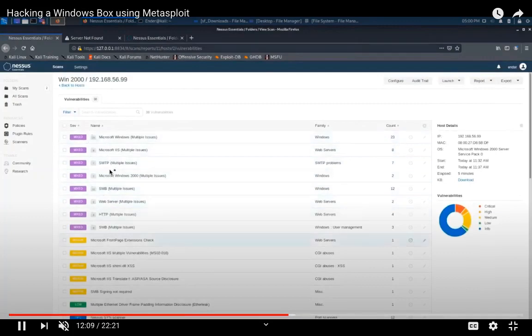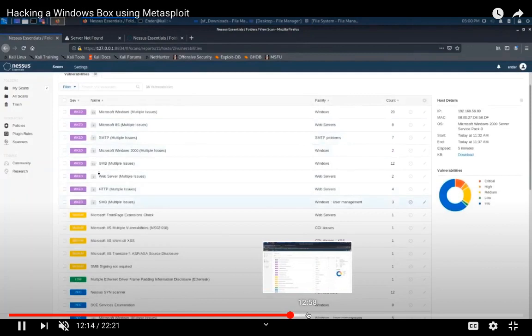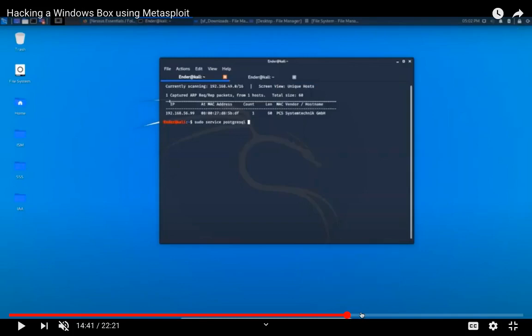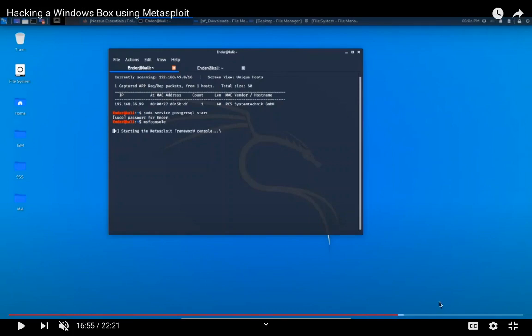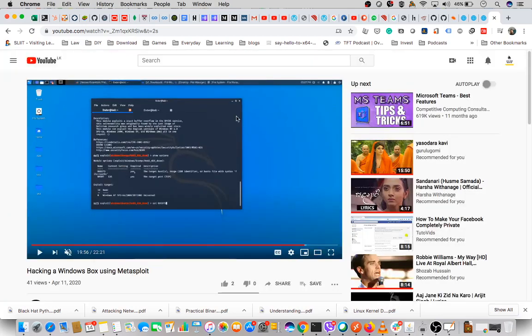There are color codes, right? Using the color codes, you can identify which are critical. So you can find the critical vulnerability. See like this MS02, this is an old vulnerability, a 2003 vulnerability. Right? So don't go for too old vulnerabilities. And then using Metasploit, you can do a very simple hack, and then basically you can get access to this Windows box. The same can be done to any vulnerable Linux box having a critical vulnerability, right?